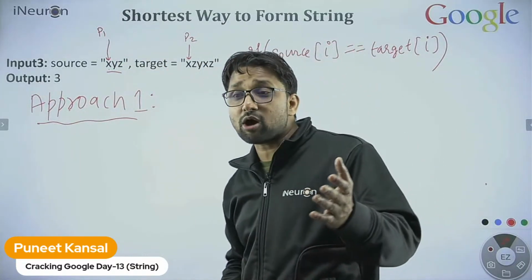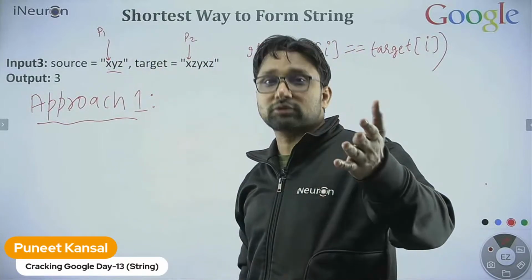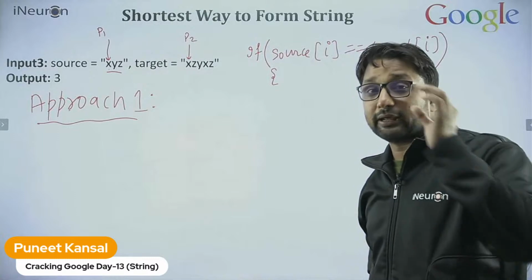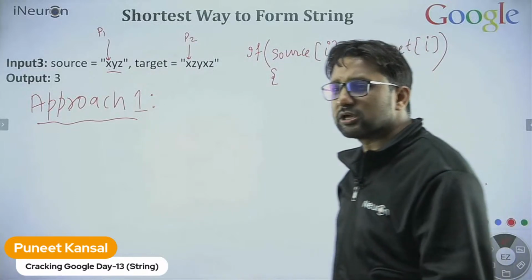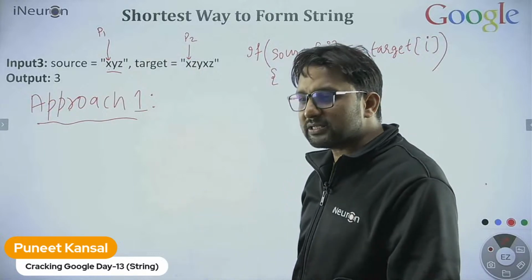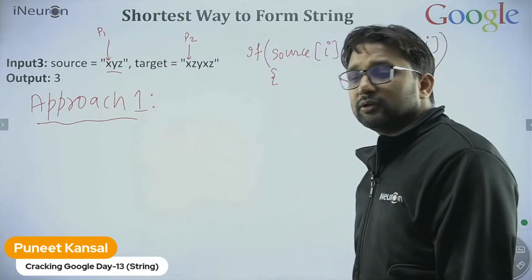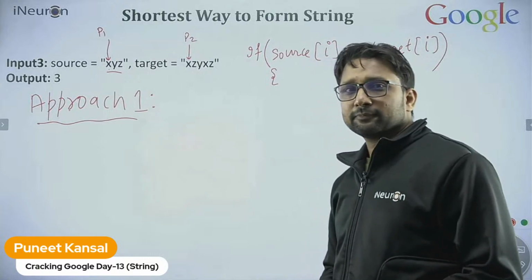Please write in the chat box. What do you think? Everybody please reply.